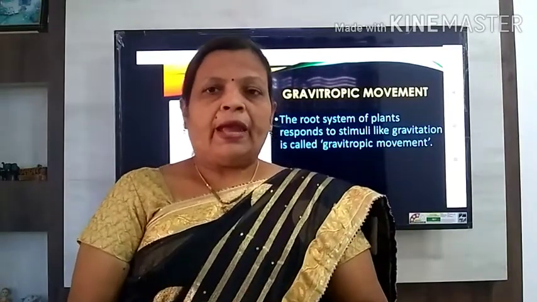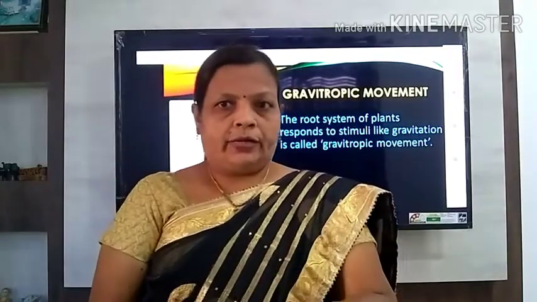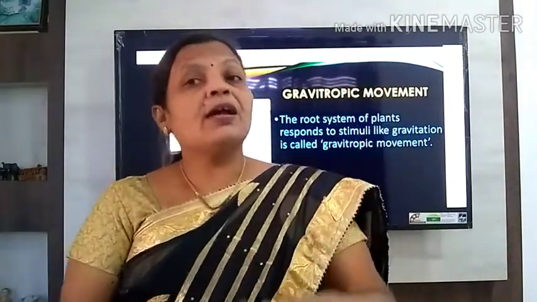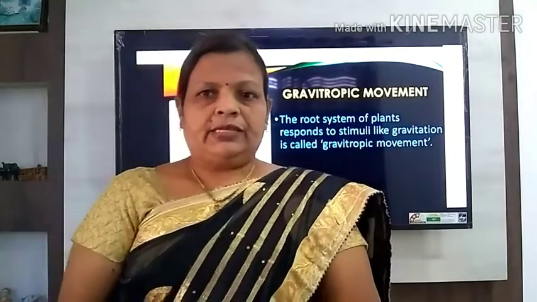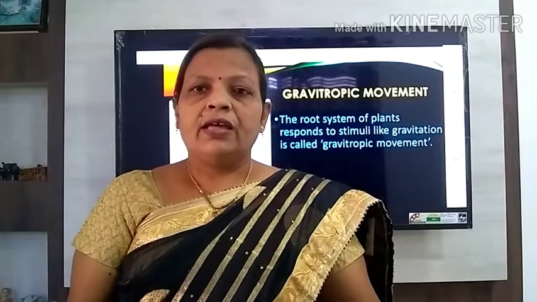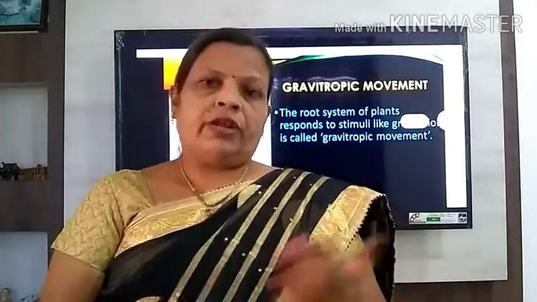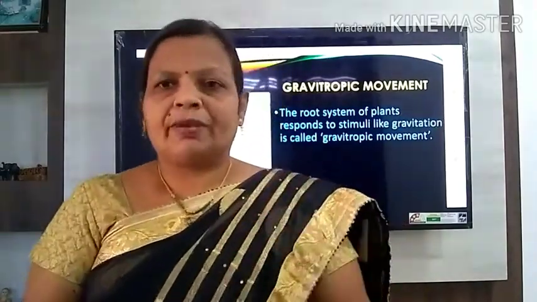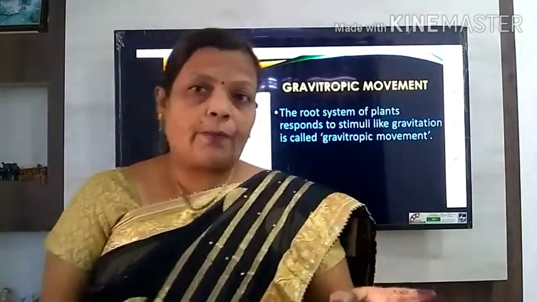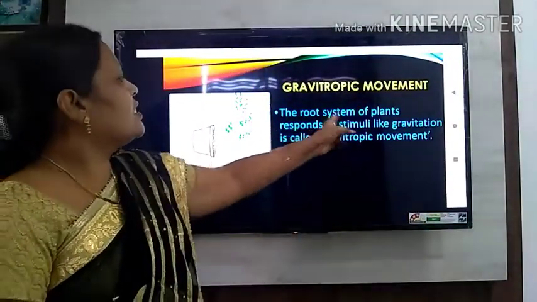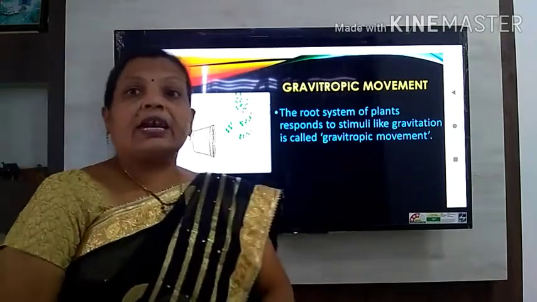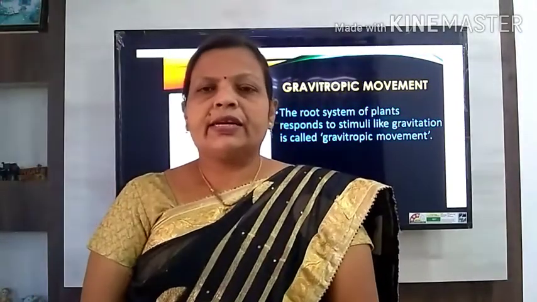Such a movement of the root of a plant, growing towards the direction of gravity, is called a gravitropic movement. Is everyone understanding? Some students requested me to explain in Marathi, so I am trying to do so. Okay, so such a type of movement is called the gravitropic movement. The root system of the plant responds to gravitation, and it is called a gravitropic movement.